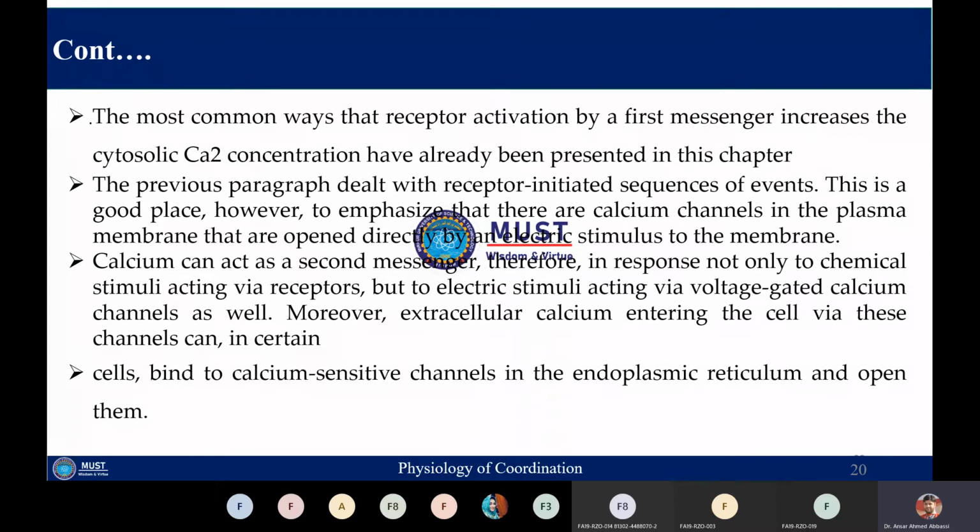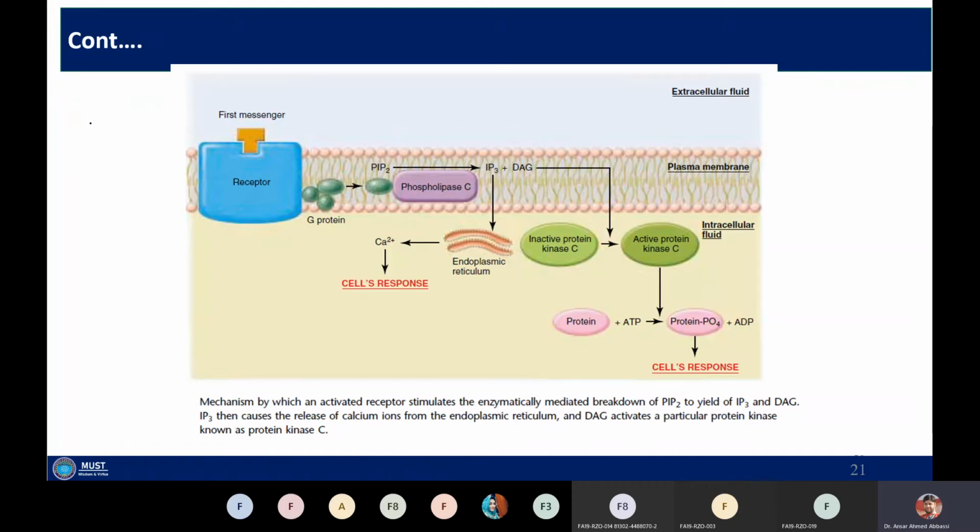So when the electrical stimulus is applied, these voltage gated calcium channels will open, and extracellular calcium will enter the cytosol. Hence, the cytosolic calcium concentration will increase. When the calcium concentration in the cytoplasm is increased, it can bind to the calcium sensitive channel in the endoplasmic reticulum, and they also open, as a result of which the cytosolic calcium concentration is increased.